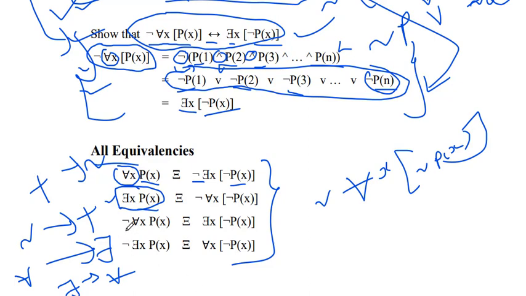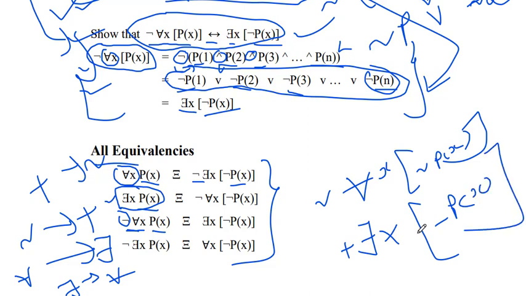Let's take the third example, negation of for all x, p of x. Here there is a negation, so we can write for some x. Here the negation is a plus, and the predicate p of x is positive, so we write negation p of x.